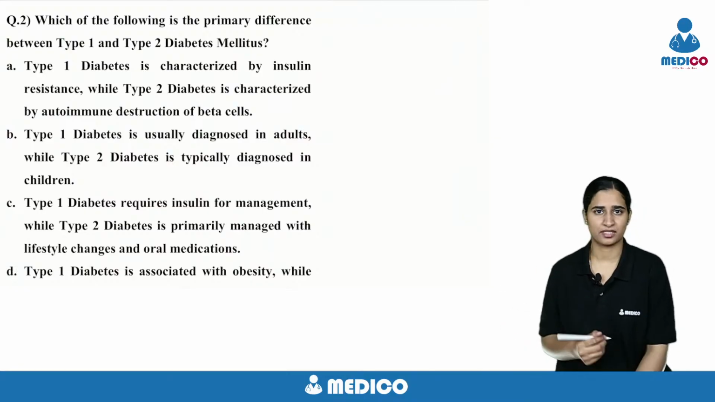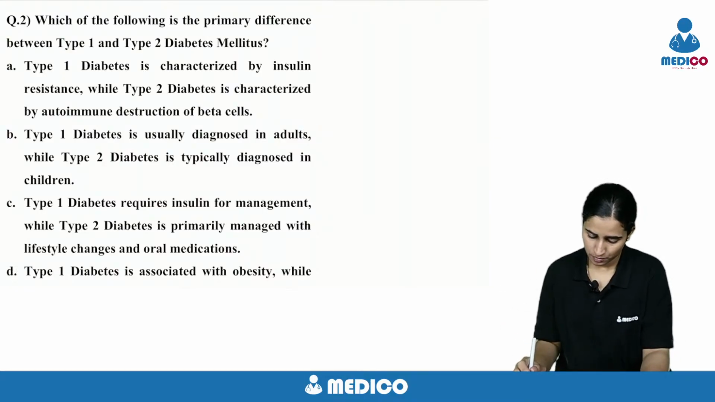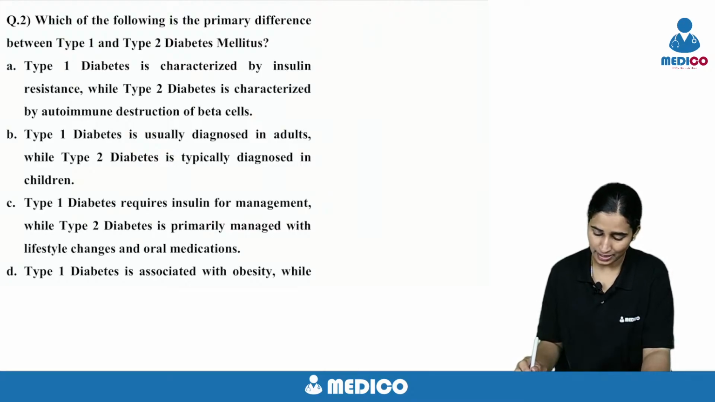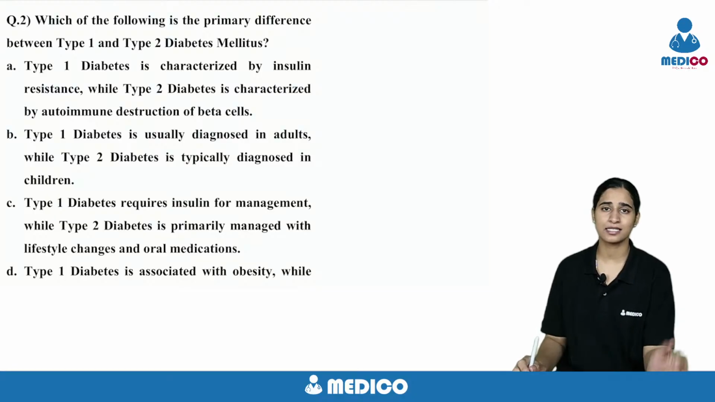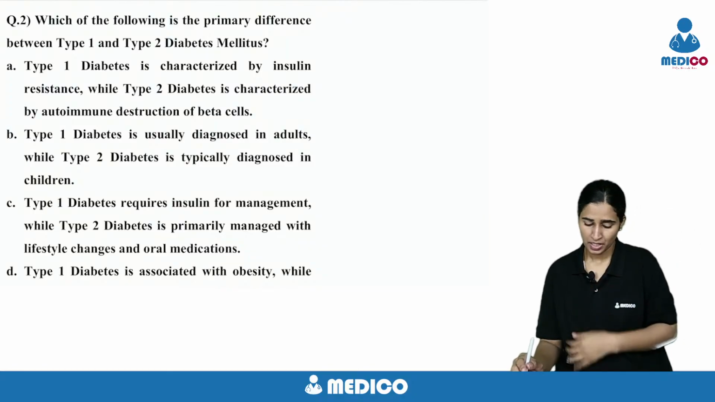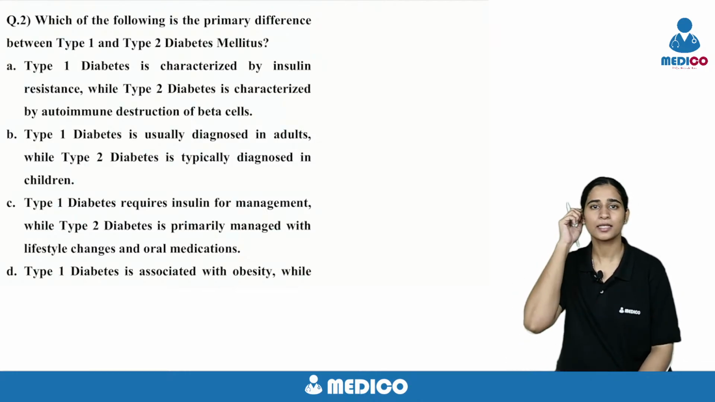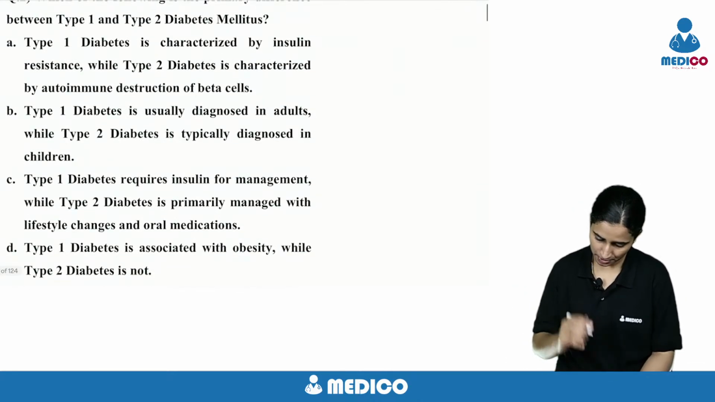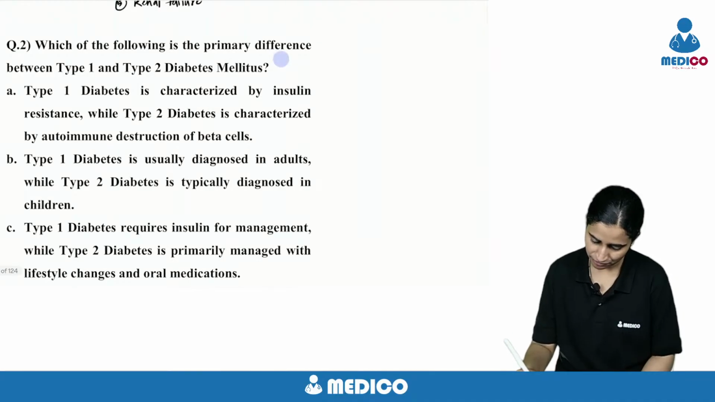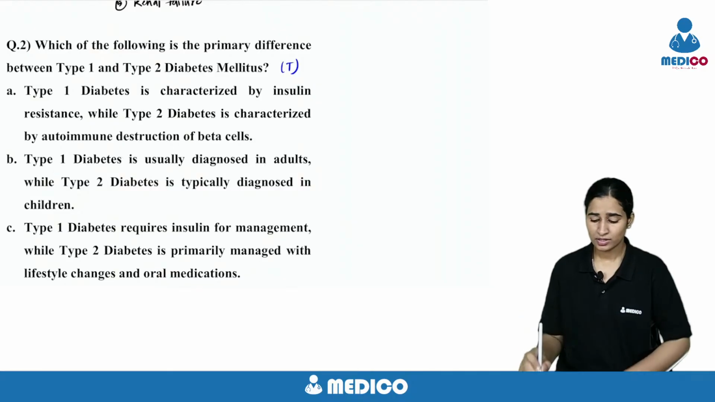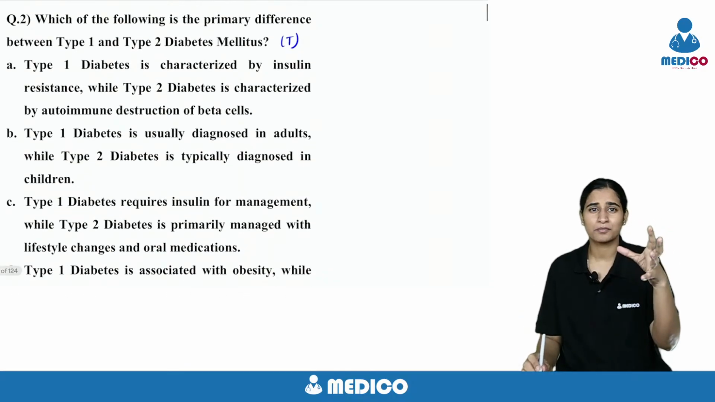Coming to the next question. Which of the following is the primary difference between type 1 and type 2 diabetes mellitus? So he's asking the difference between type 1 and type 2. Here you don't have to search for key points in the question, but in the options, the key points are important. So coming to what he is asking, difference. So he's asking the true statement. These true statements and false statements are the ones being confused.